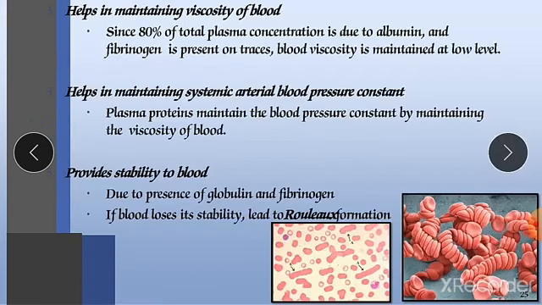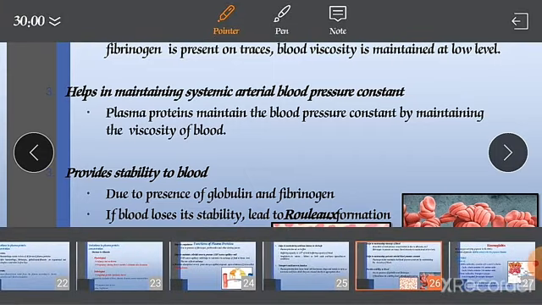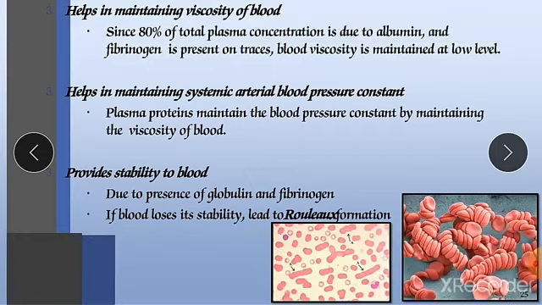So in this fashion we have discussed today's session regarding blood. If you have any queries, you can ask me at any point. Thanks a lot for hearing my lecture. We will discuss the next part of blood in the next lecture.